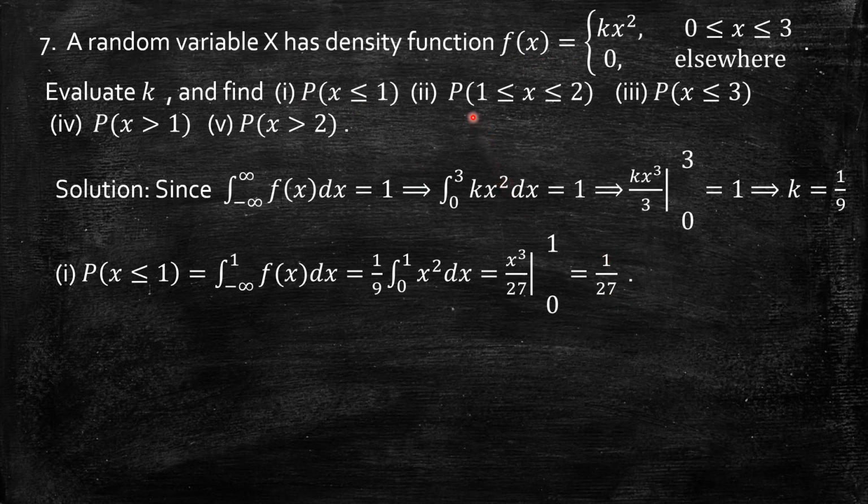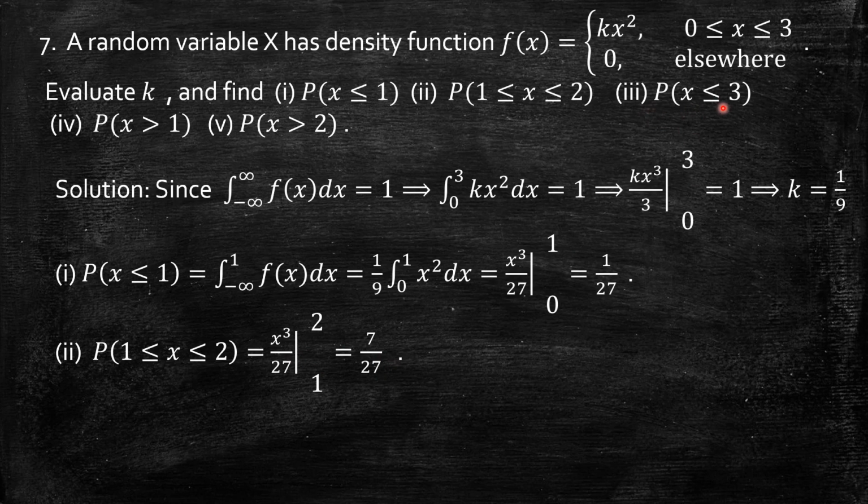Now what about the probability of 1 less than or equal to x less than or equal to 2? That is again along the same line. We have to integrate f of x between 1 to 2. 1 to 2 is a subinterval of 0 to 3, so it is again x square by 9 in that interval also. So actually it is the integral from 1 to 2 of x square by 9. The integral of x square by 9 is x cube by 27. Upper limit 2 cube minus 1 cube, 8 minus 1, 7 by 27.